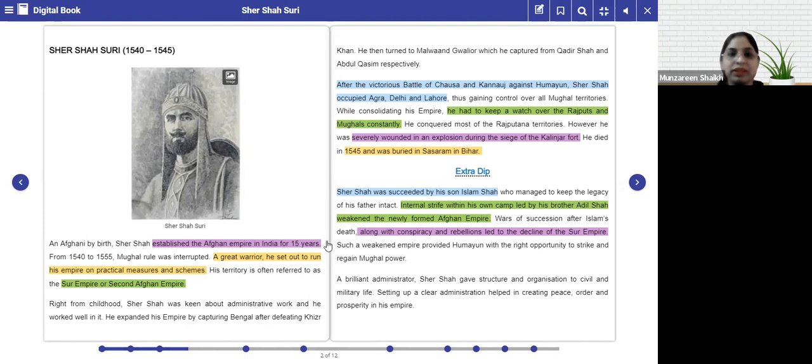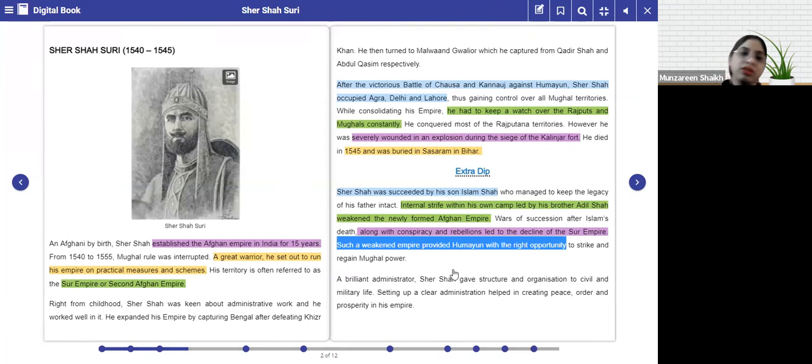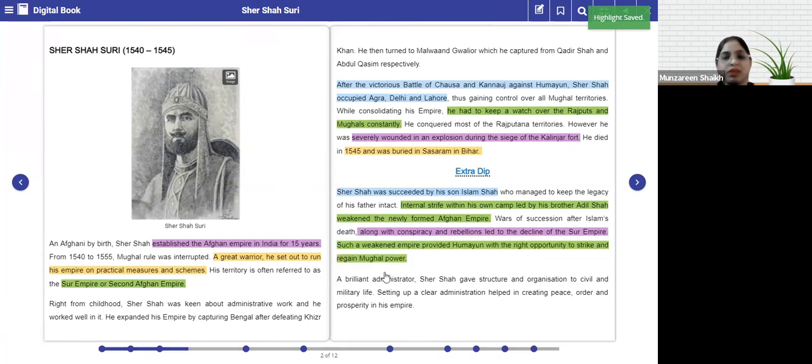Now, when he saw that this dynasty after Sher Shah died was no longer strong, if you do not have a strong leader, automatically the territory, the dynasty declines. So when he got this news, instantly he took action. He took it as the right opportunity, and he made his comeback. Such a weakened empire provided, please underline this, an opportunity to Humayun to strike again. That means to fight again and to regain his Mughal power.